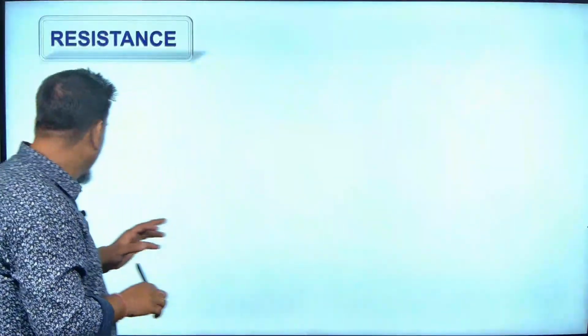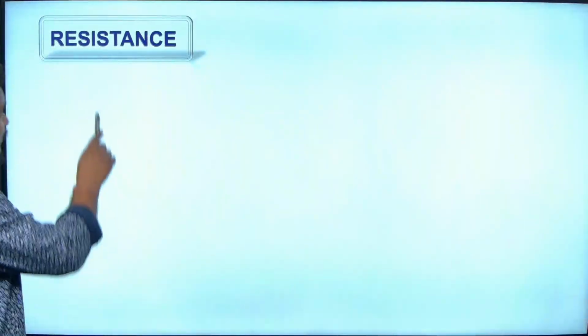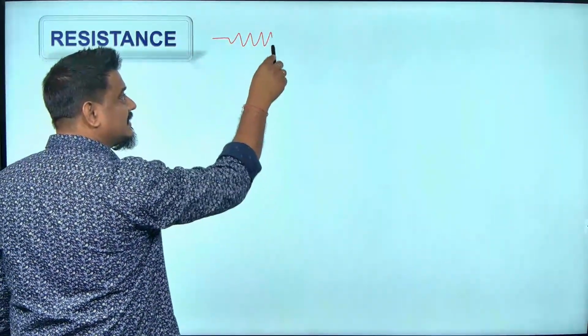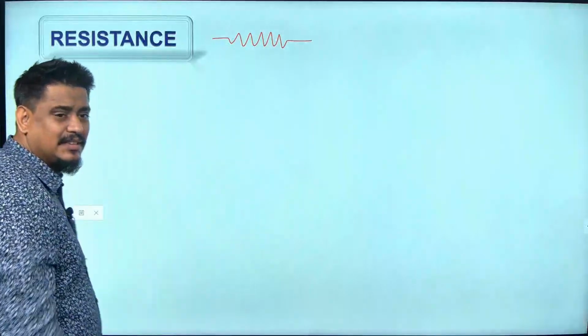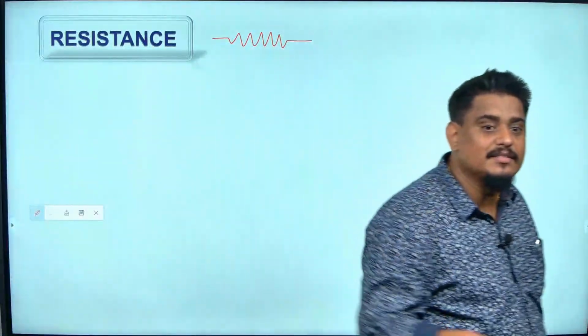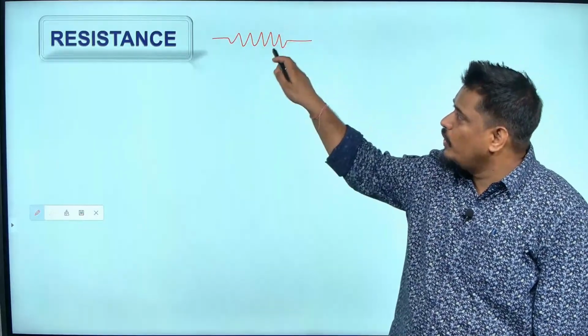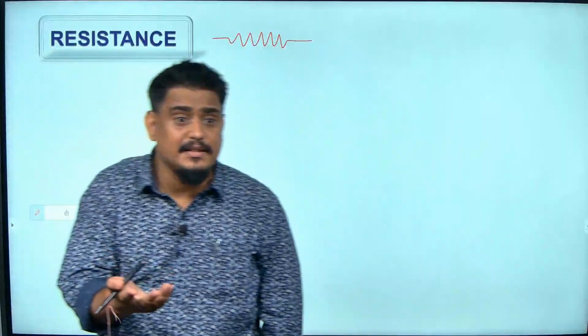So we give the symbol of resistance something like this. You know what it means? Like a speed breaker. Current is coming, and because of this it will move slowly. You may ask why? Sometimes we may need it.